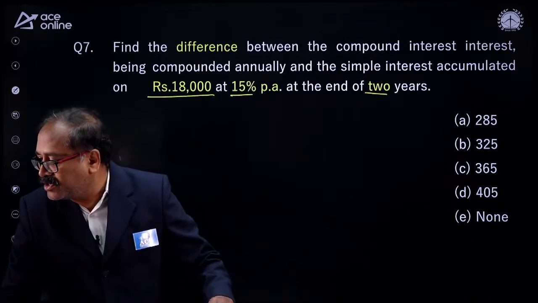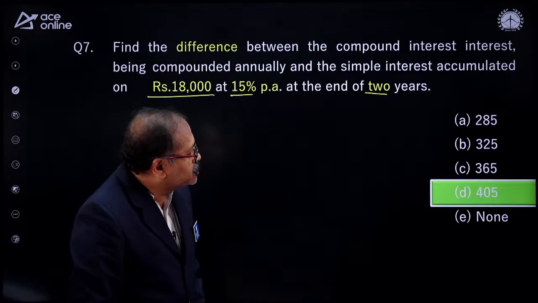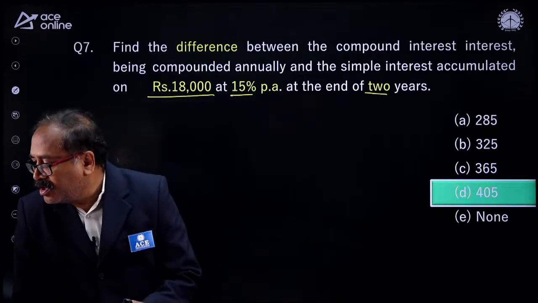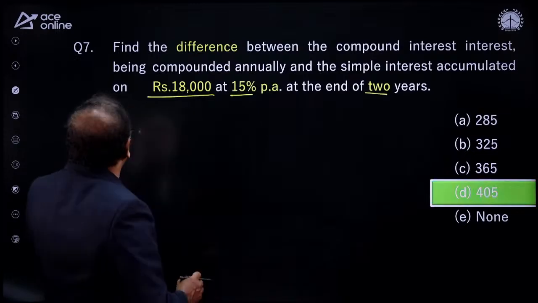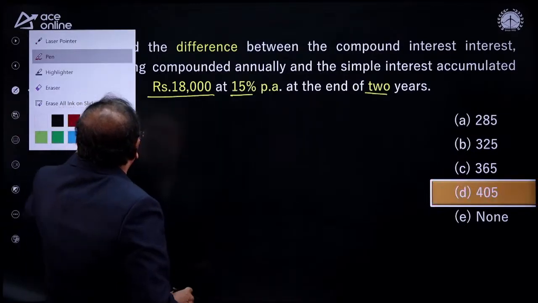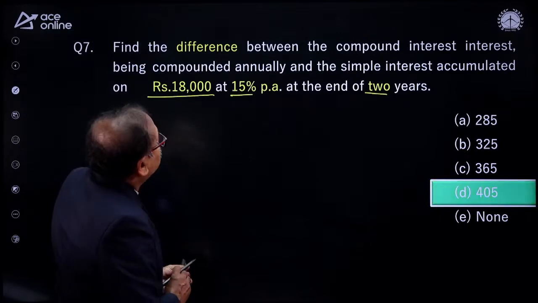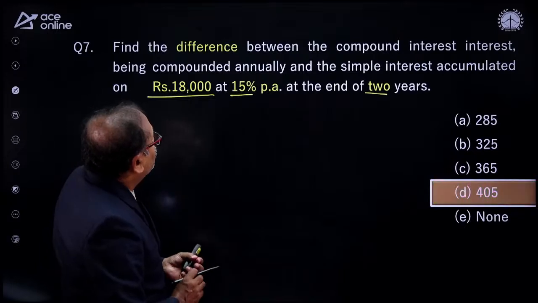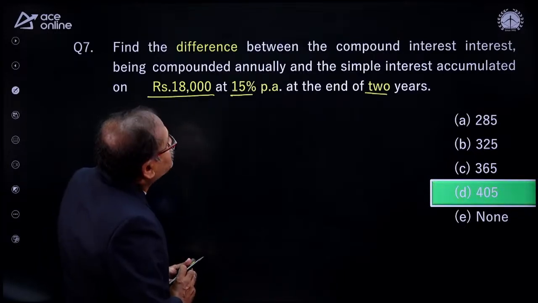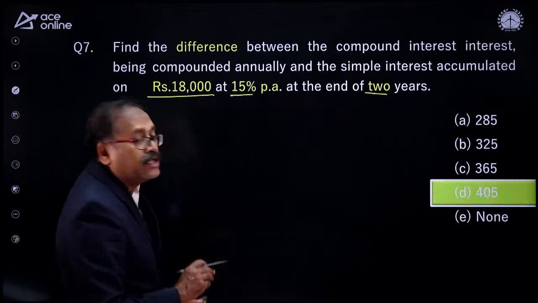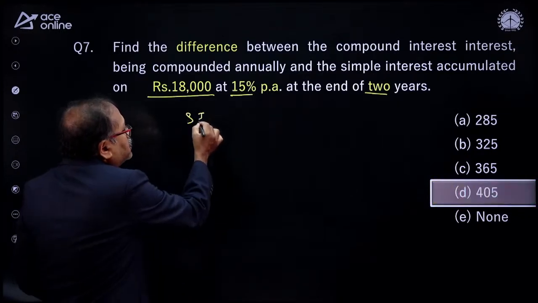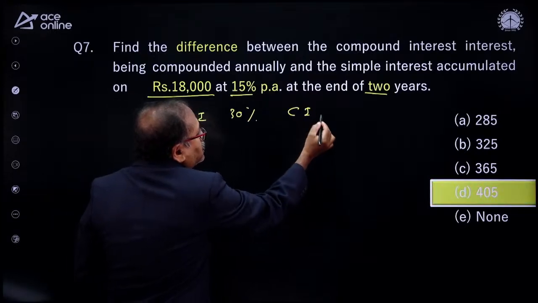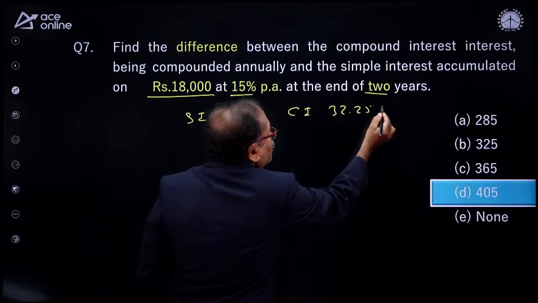Anyone answer the question? 365. 365. 405, my young brother. Okay, not an issue, Sai Gupta. Please check that. How do we answer this question here? We are talking about the difference. And what is the rate of interest? Rate of interest is 15% per annum. So for 2 years, in both the cases, it is 15% per annum for 2 years. You know what will be the SI? The SI will be for 2 years, it is 30%. And what will be the CI? The CI will be 32.25%.